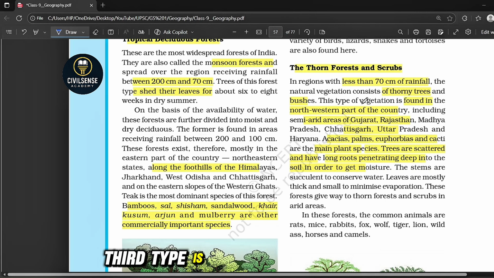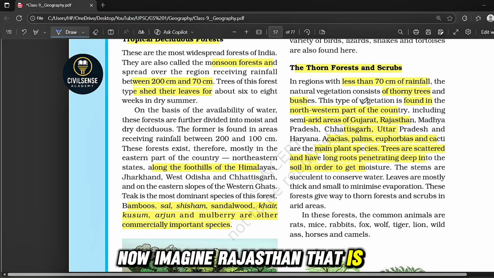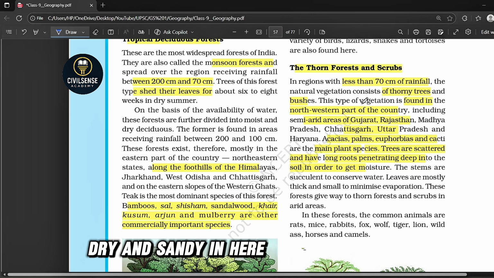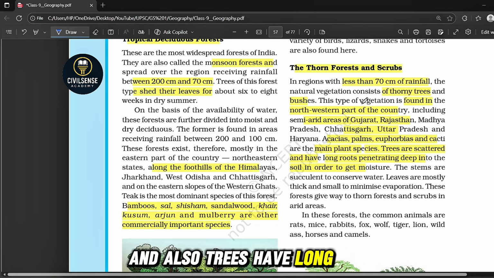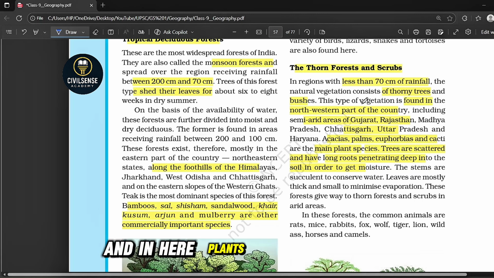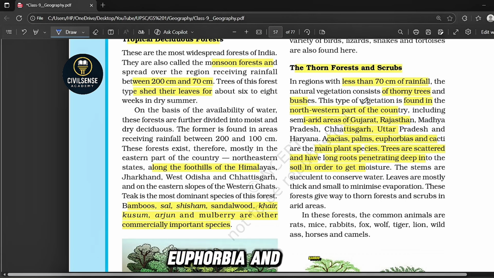Third type is thorn forest and scrubs. Now imagine Rajasthan, hot, dry and sandy. Here, rainfall is below 70 centimeters. Trees have long roots, thick stems and small leaves. And plants that grow here are cactus, acacia, euphorbia and bamboo.